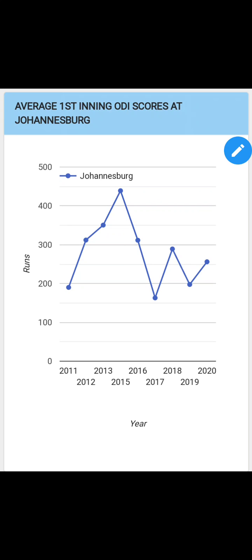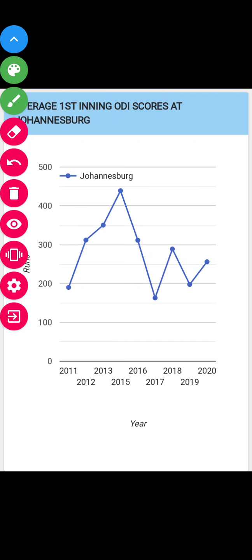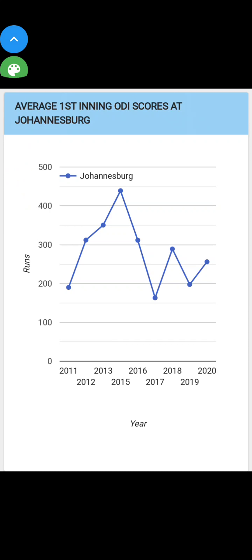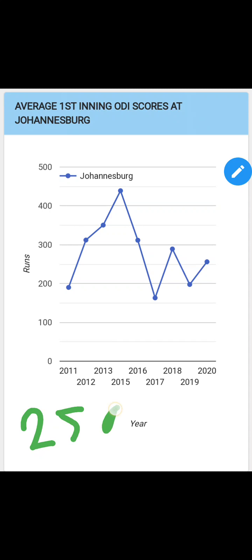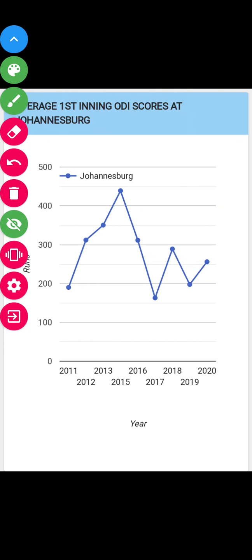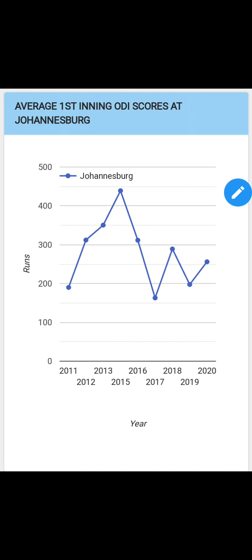Now talking about the next thing, that is average first innings scores in ODIs at Johannesburg. One thing I'll tell you is that in 2020 I have shown you the last match, which was held on 8 March. We have been seeing that the first innings score is about 250 to 300. So if we bat first, we can see an average of 250 to 300 scores.